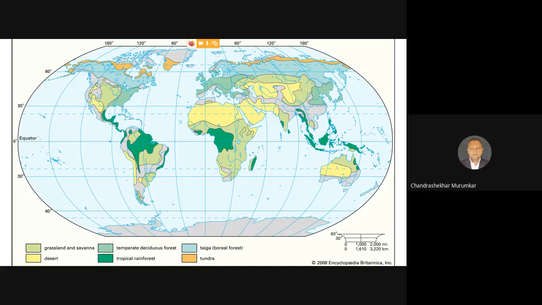This is sort of a distribution of vegetation, and you see what I am trying to tell you is the maximum around the equator and the Tropic of Capricorn. म्हणजे तुम्ही जर बघितलं तर विषुववृत्त आणि विषुववृत्ताच्या वरच्या बाजूला जर तुम्ही बघितलं तर कर्कवृत्त आहे.